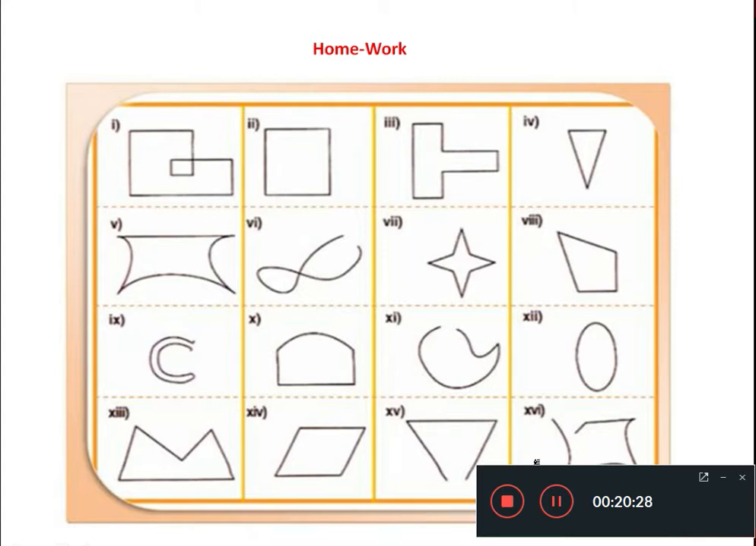Here at least 16 examples have been given. So what you have to simply do, you have to just draw this diagram in your mathematics copy, and below that you have to write whether this shape is open shape or closed shape. If this shape is closed, then you have to write closed shape over here. Again, in the same manner you have to deal with this question. You have to draw the shape, and below it you have to write whether this shape belongs to the open shape or the closed shape. So in the same way you have to solve all these 16 questions.